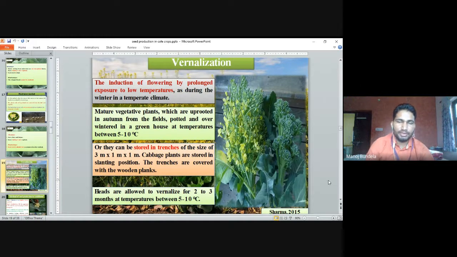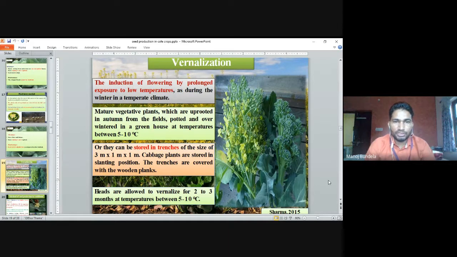Vernalization. Vernalization means the induction of flowers by prolonged exposure to low temperature, as during the winter in a temperate climate. So vernalization means the flowers will start coming from the stem with low temperature during winter. In winter, if the temperature is low, the flowers will start coming.